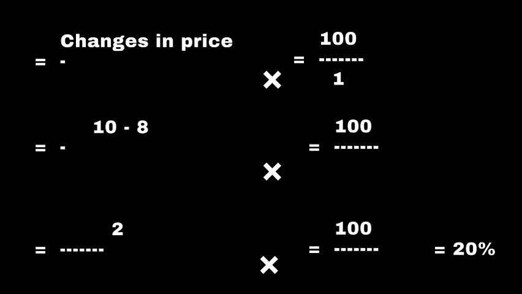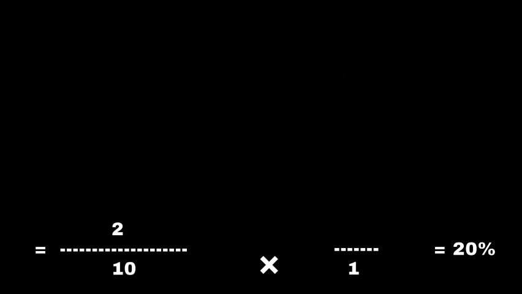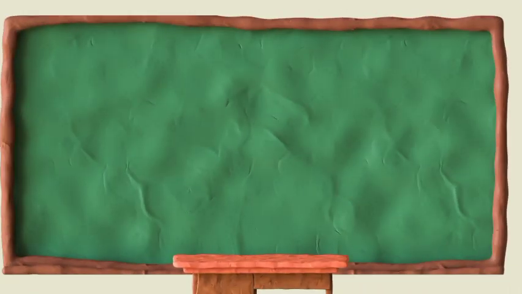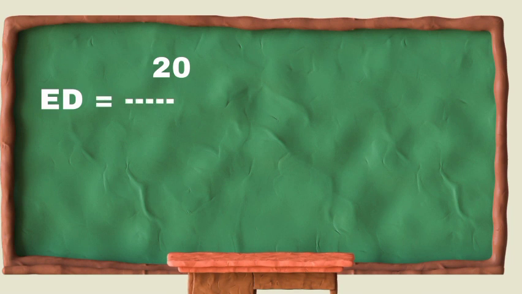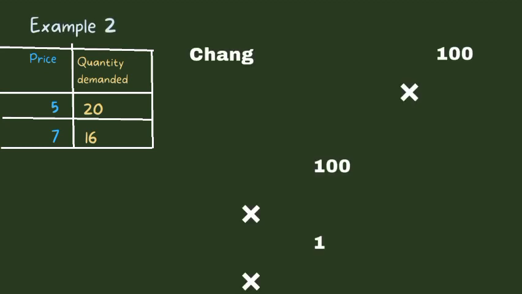Okay, now the next thing to do is to find the percentage change in price, which is the change in price over old price times 100 over 1. So we have 10 minus 8 over 10 times 100 over 1. We have 20%. So this is how to get your percentage change in price. Now the next thing to do is to use the value you have for the percentage change in quantity demanded over the value you have for percentage change in price. That is 20 over 20, you get 1. So it is called unit or unitary elastic demand.